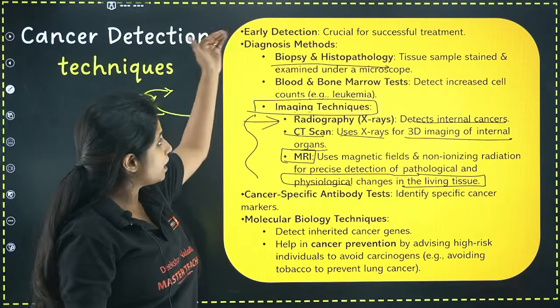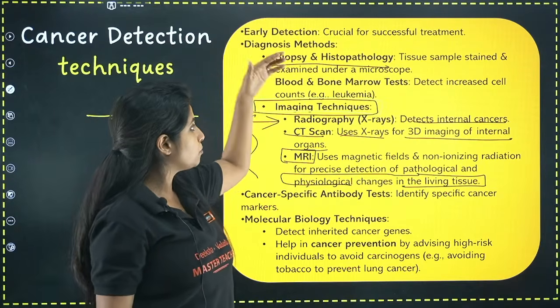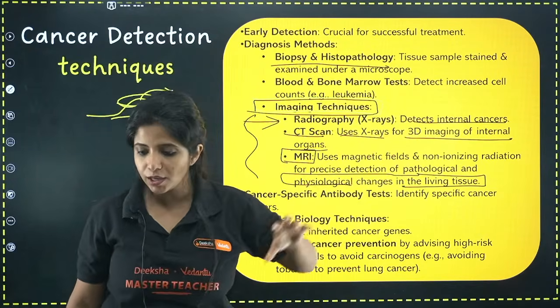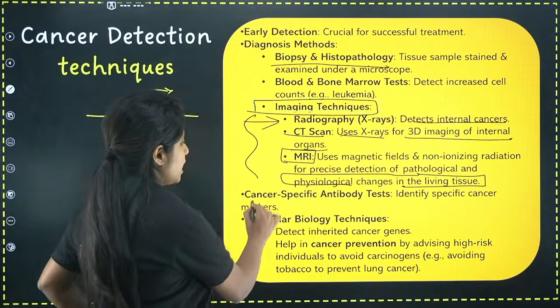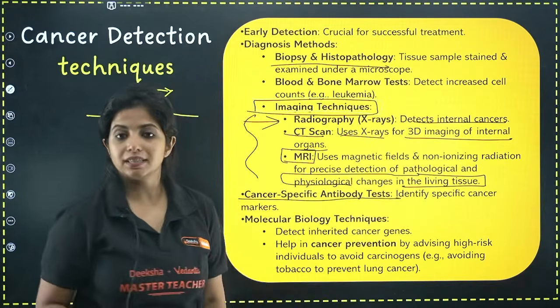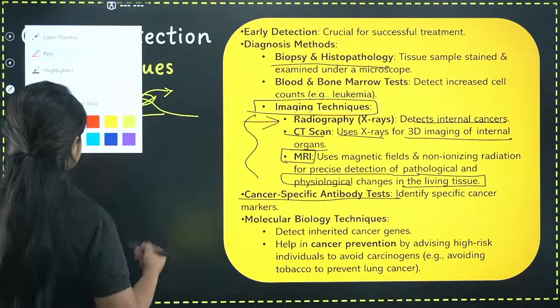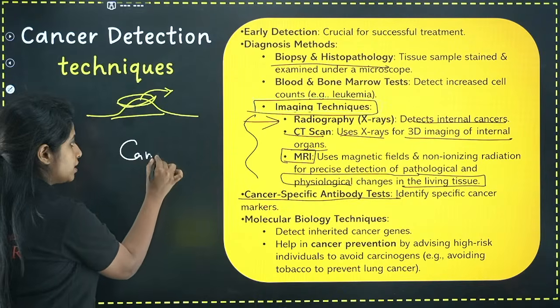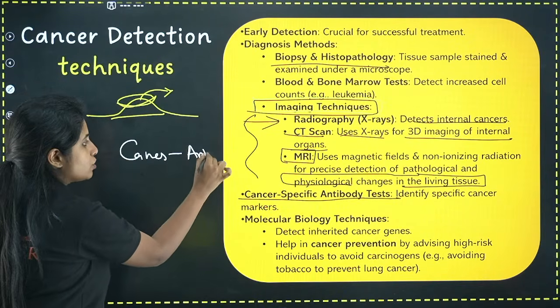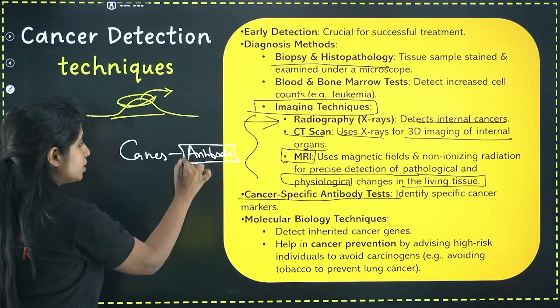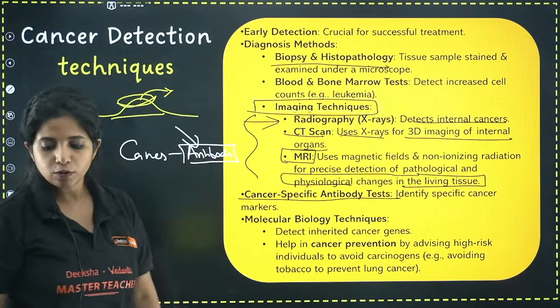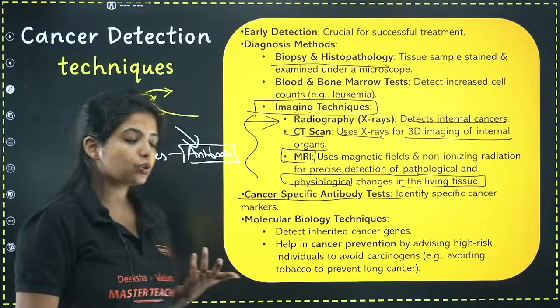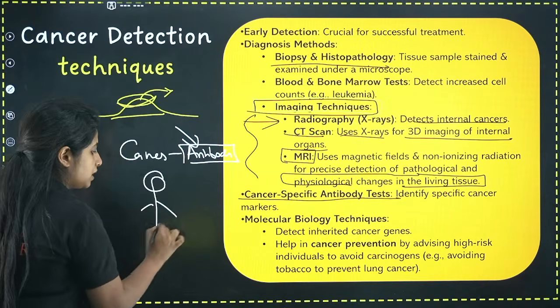Okay. Now, apart from biopsy, apart from blood and bone marrow test, apart from imaging techniques, you also have one more thing, and that is the cancer-specific antibody test. Suppose we already know that when someone has cancer, this is the specific antibody which is being released. Now suppose you have a suspect who thinks that they have cancer.